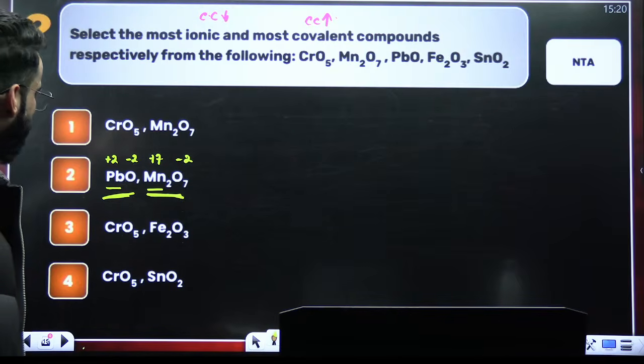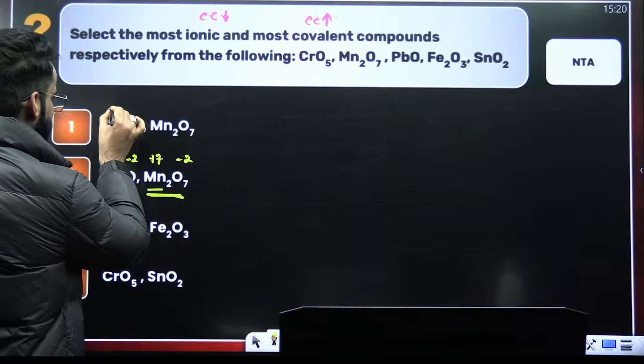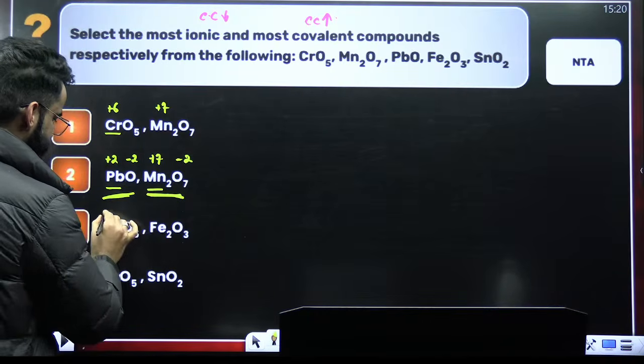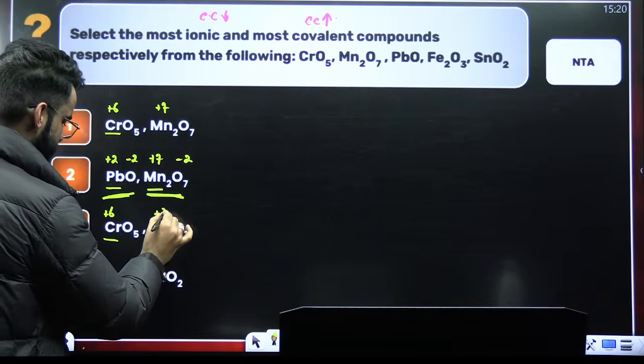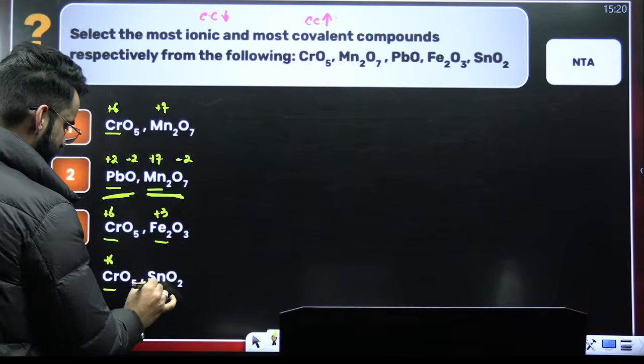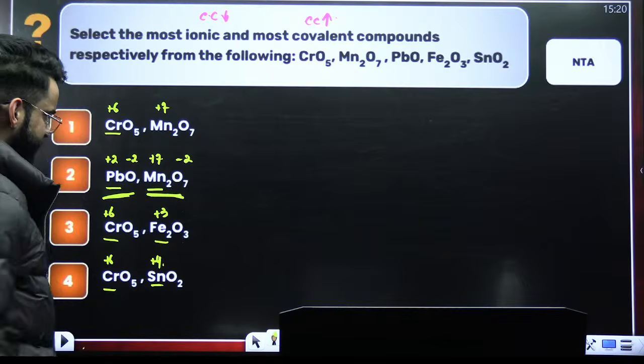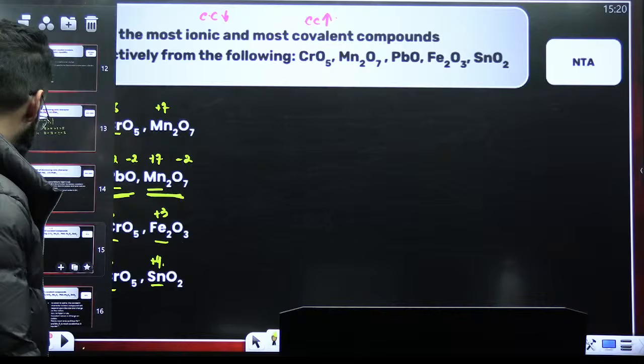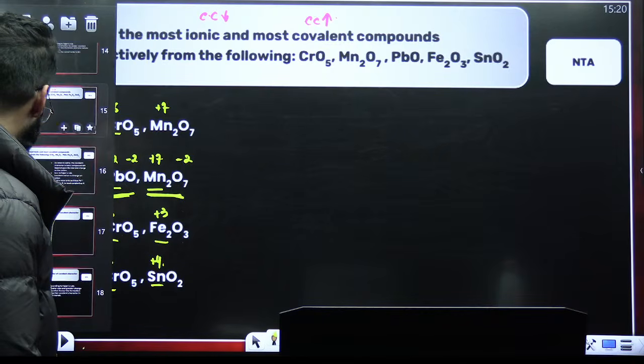Well, if you check all the other options as well, this is chromium here in +6 oxidation state, manganese here in +7 oxidation state, chromium here in +6 oxidation state, iron here is in +3, right? Chromium in +6 and Sn is going to be in +4 oxidation state, right? So there's only one option that is perfectly fitting. What is that? That is option number 2. I hope this is also clear to everyone.